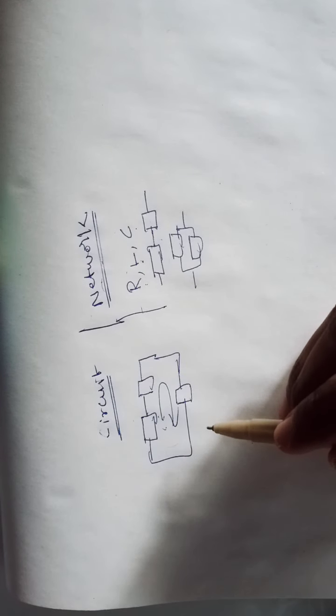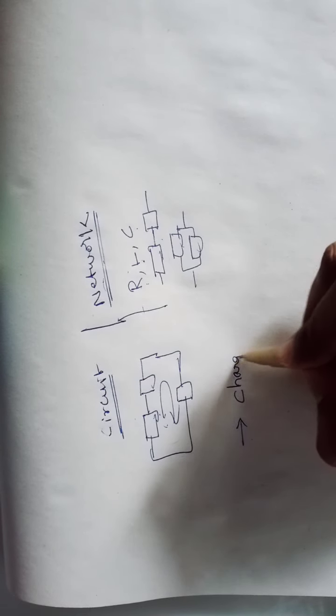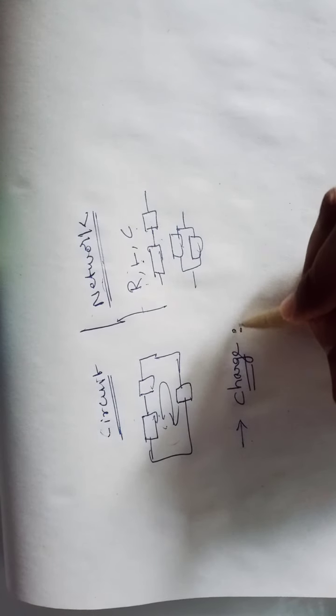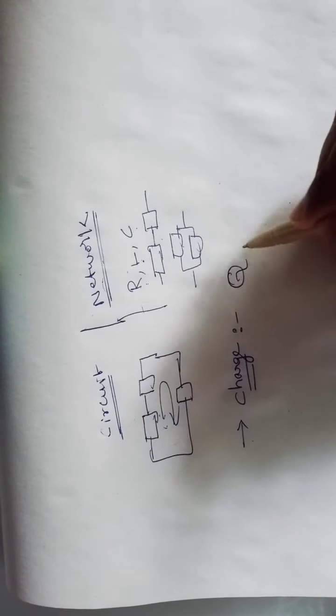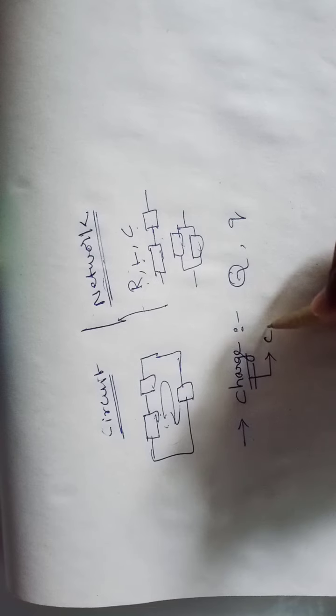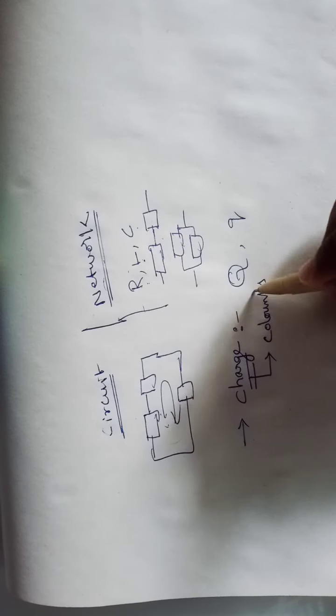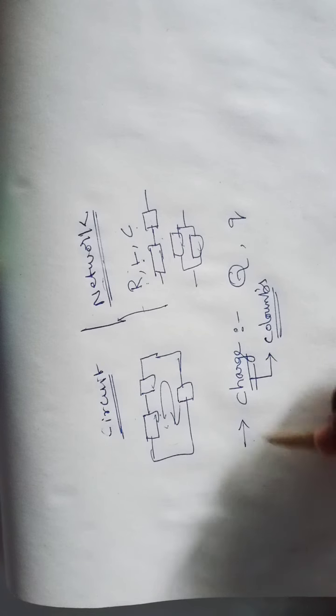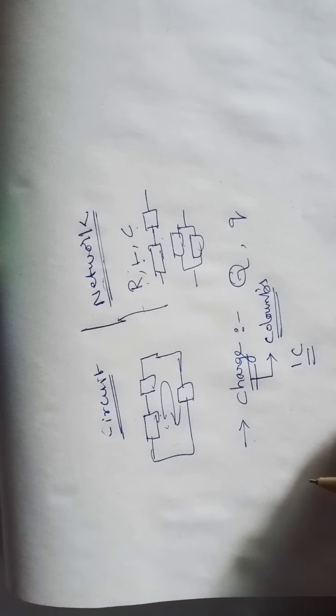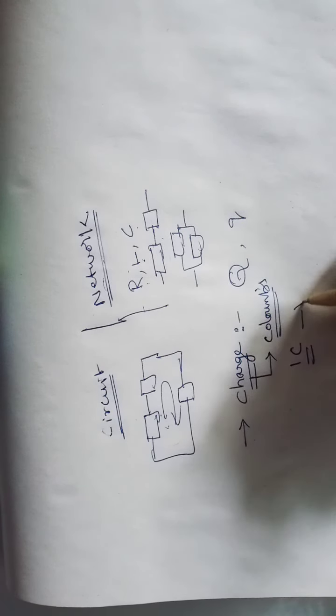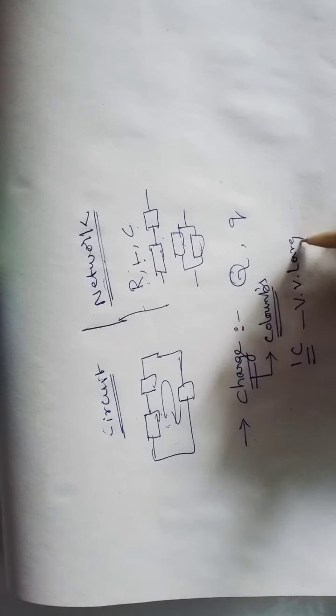And I want to say very basic things right now. Let us take what is meant by charge. Charge is denoted by the letter Q or the small letter q. The unit for charge is coulombs. Now, is 1 coulomb a large quantity or a small quantity? It is a very large quantity. 1 coulomb means it's a very large quantity. You have to remember this point.